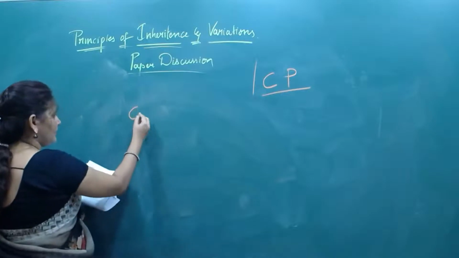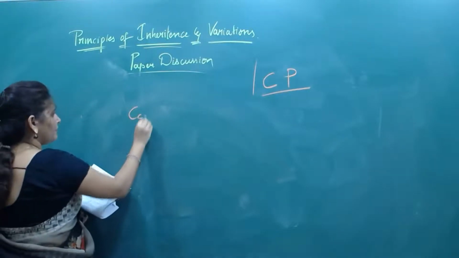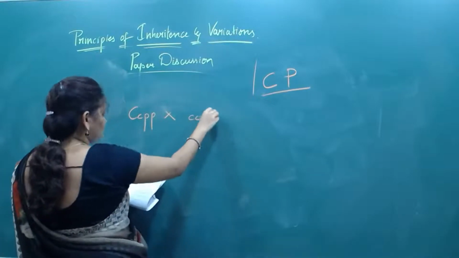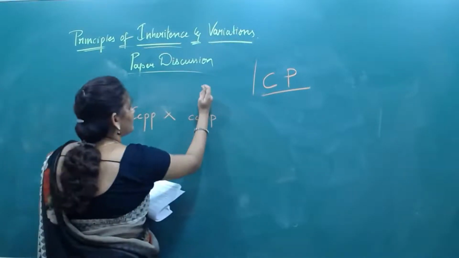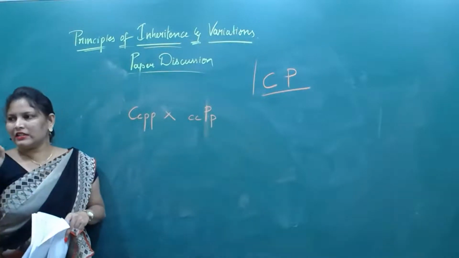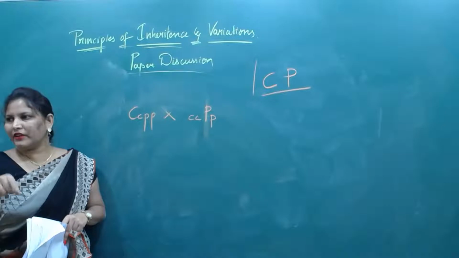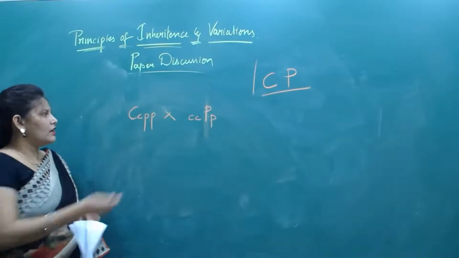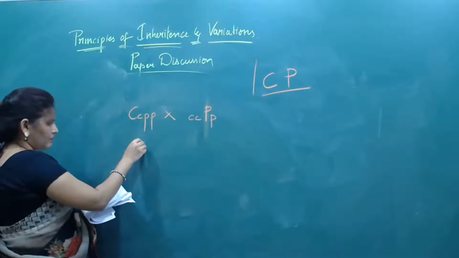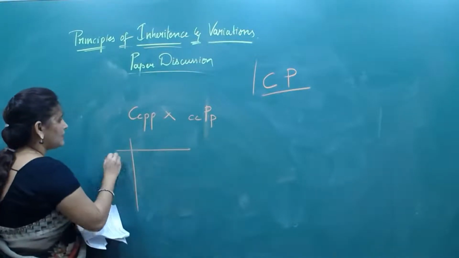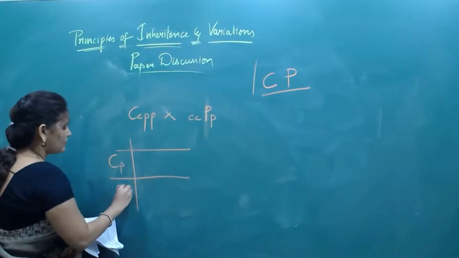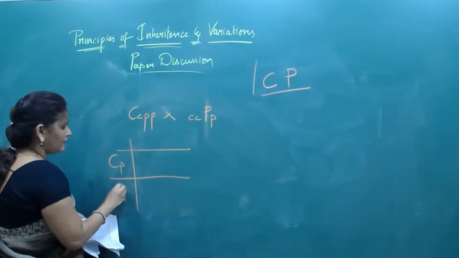So here they have given the question with these alleles, and it indicates that at least one dominant allele should be there for it to be colored. What are the alleles here? Capital C, small p, small c, small p.